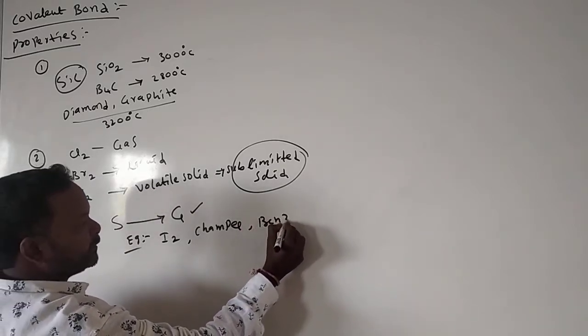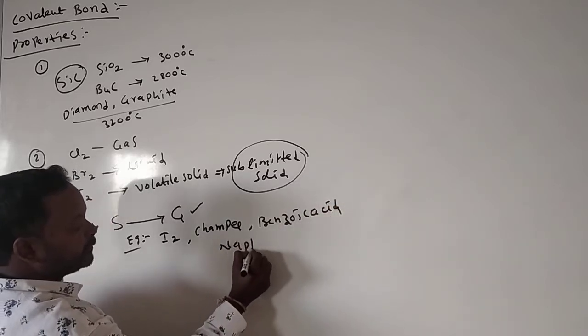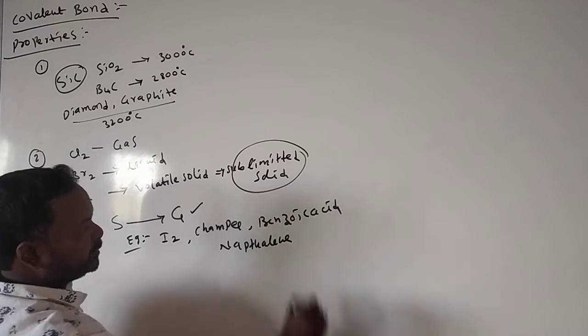Benzoic acid is also a sublimated compound. Naphthalene is also one of the best examples.